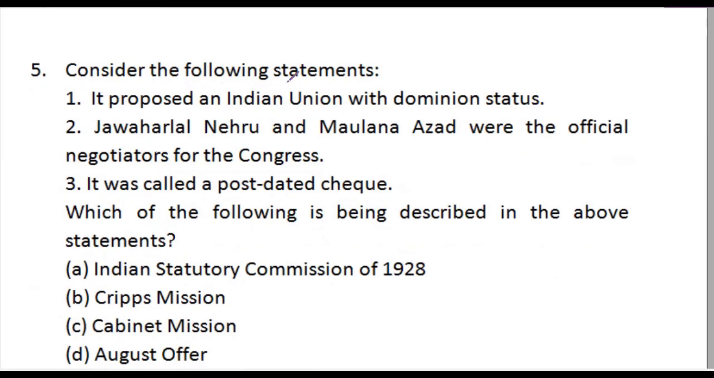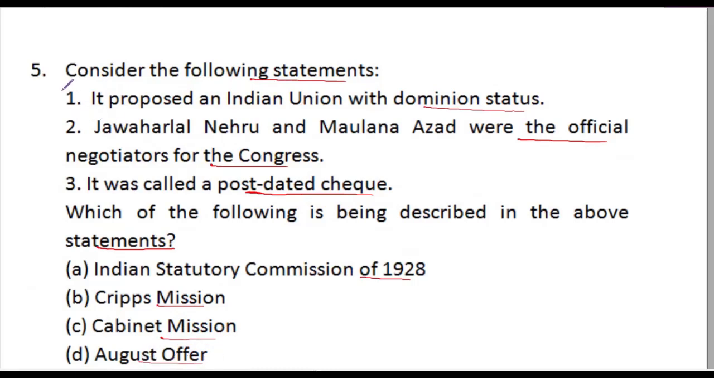Question 5. Consider the following statements. Statement 1. It was proposed by an Indian union with dominion status. Statement 2. Jawaharlal Nehru and Maulana Azad were official negotiators for the Congress. Statement 3. It was called post-dated check. Which of the following is being described in the above statements? Indian Statutory Commission 1928, Cripps Mission, Cabinet Mission, August Offer.